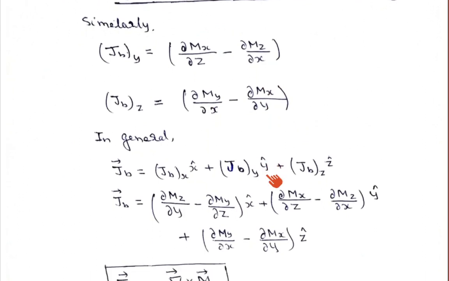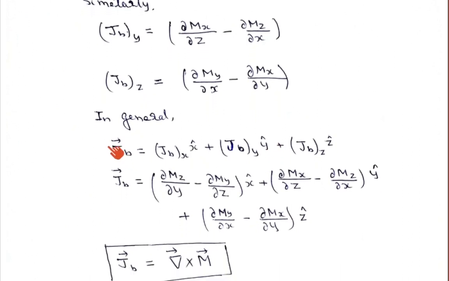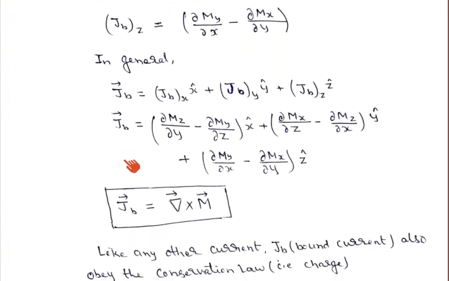So if we write the total current in general, because the current in the material is flowing in three dimensions, the current density vector JB can be written as a bound current. Remember, this is the bound current, and this bound current is coming because of the magnetization. So it can be written as JB x component times the x unit vector, JB y component times the y unit vector, JB z component times the z unit vector.